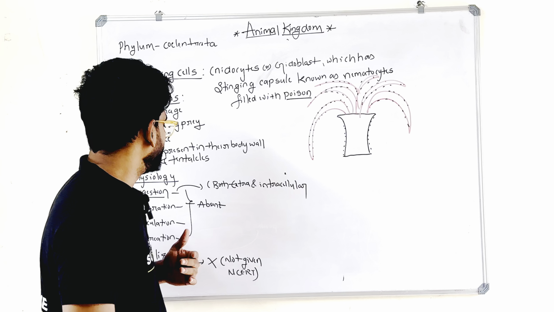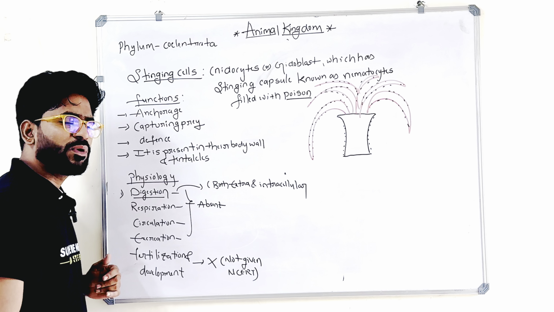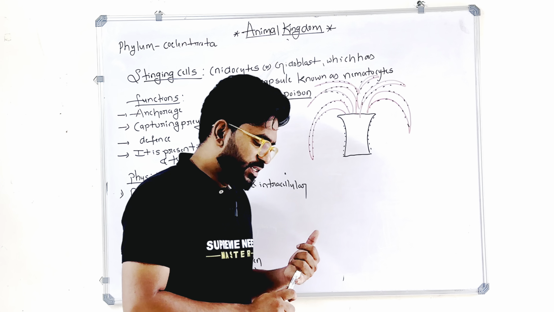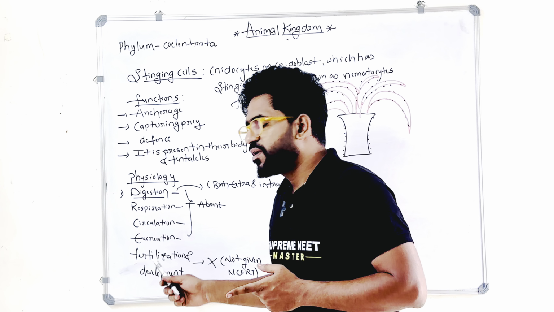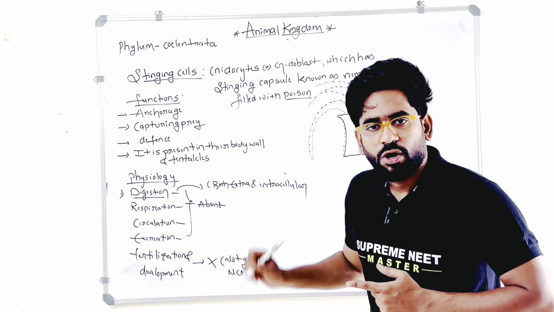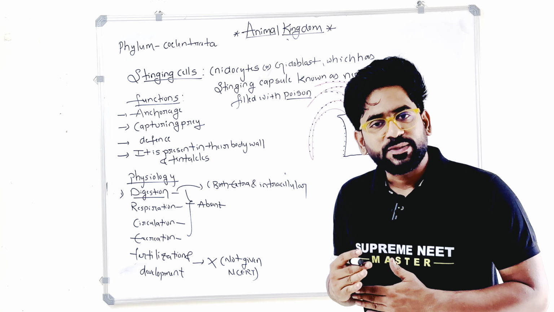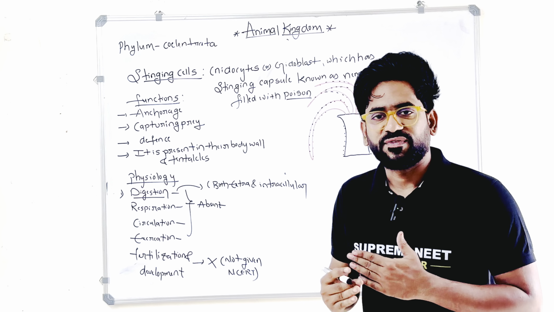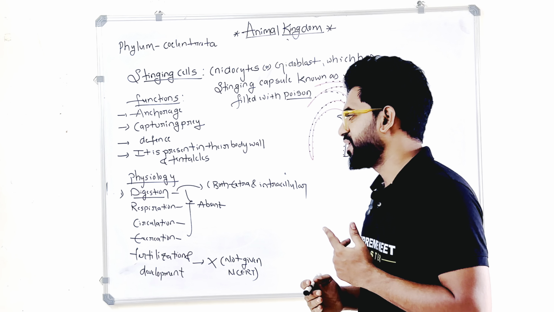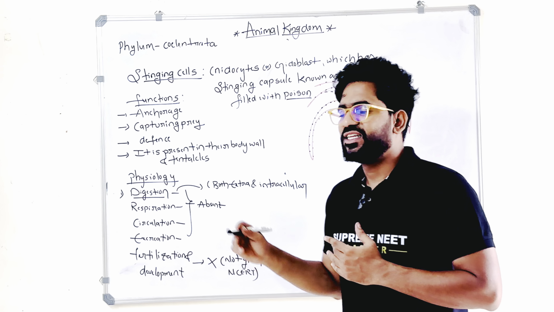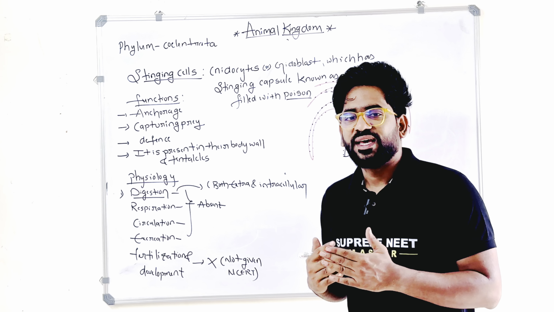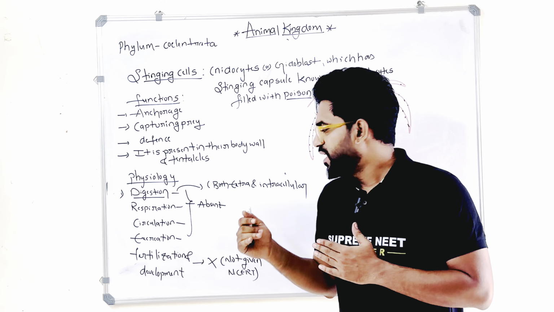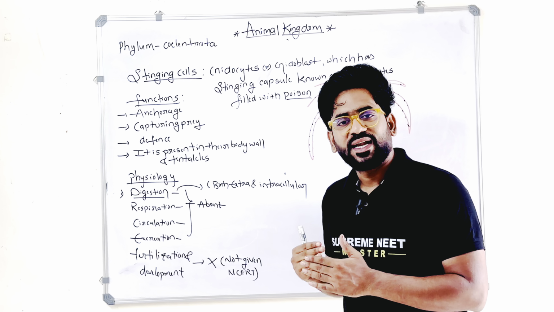Right? Next one. What about physiology? What about respiration? What about digestion? What about excretion? What about circulation? All these are absent in coelenterates because they take place through the general body surface. But one point is mentioned in your NCERT, that is digestion. It is both extracellular and intracellular. What is extracellular? Digestion occurring outside the cell, and intracellular digestion occurring inside the cell.